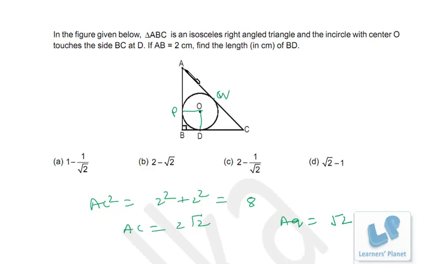Now you know that from any external point, if we draw two tangents, the length of both the tangents will be the same. That means AQ will be equal to AP. So this is AP also. Now AB, the complete length, is 2, and out of that AP is root 2. That means the remaining length BP will be 2 minus root 2. And BP is equal to OD, or we can say OP. So that will be the length of the radius, or BP is equal to BD is equal to OD is equal to OP, right? So length of BD will be 2 minus root 2. Okay, I hope you are clear.